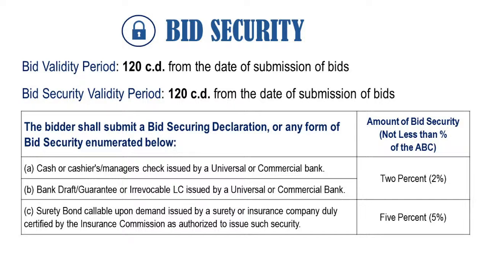So the amount of bid security for the mentioned items, not less than the percentage of the ABC, is 2%. For surety bond callable upon demand issued by a surety or insurance company duly certified by the Insurance Commission as authorized to issue such security, it is 5%.